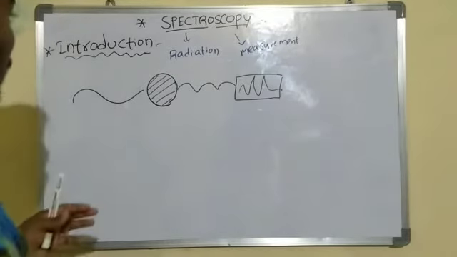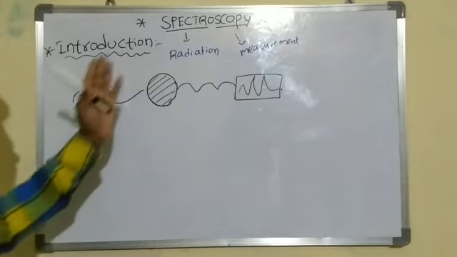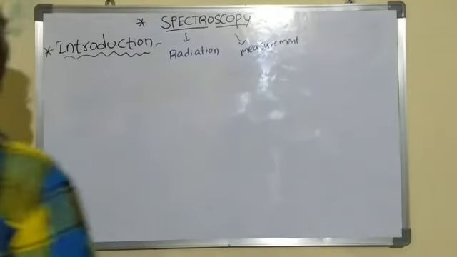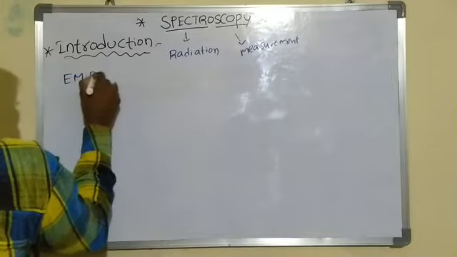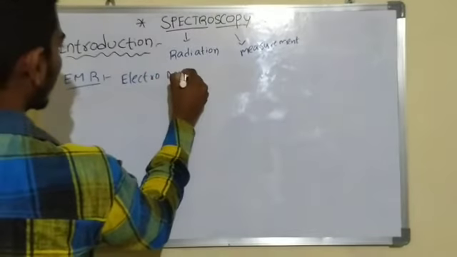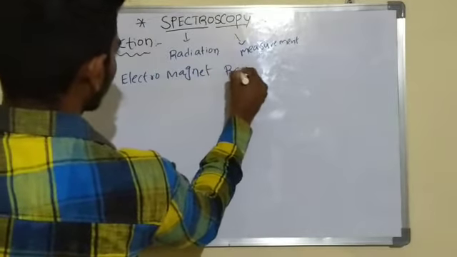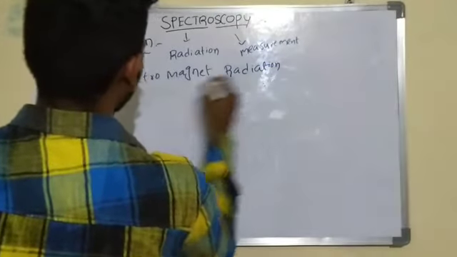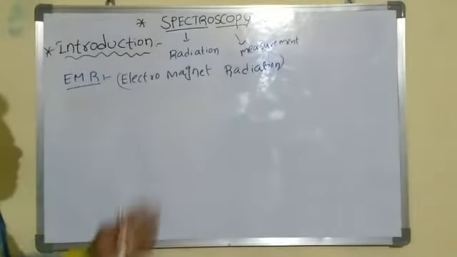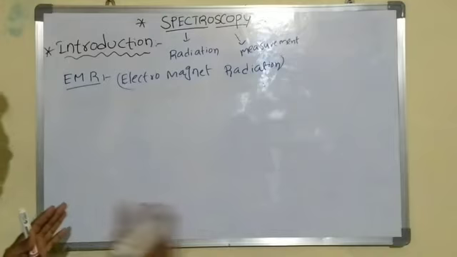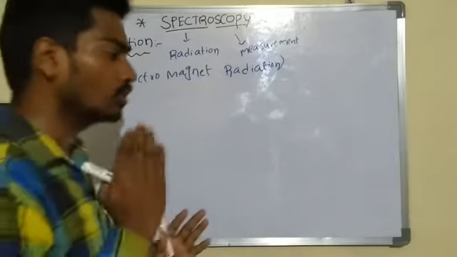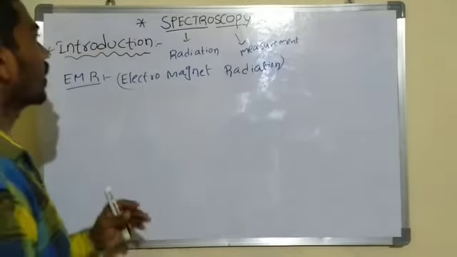Okay, now what radiations are we using in this spectroscopy or spectrometer tool? Now I can explain. The radiations are electromagnetic radiations. EMR means electromagnetic radiation. One by one I will explain. Before that, I said spectroscopy means measurement of radiation, and further I will explain what spectroscopy is and why we use it in the industrial area.